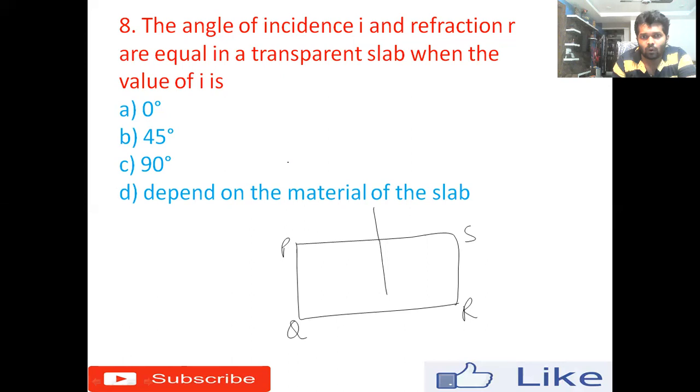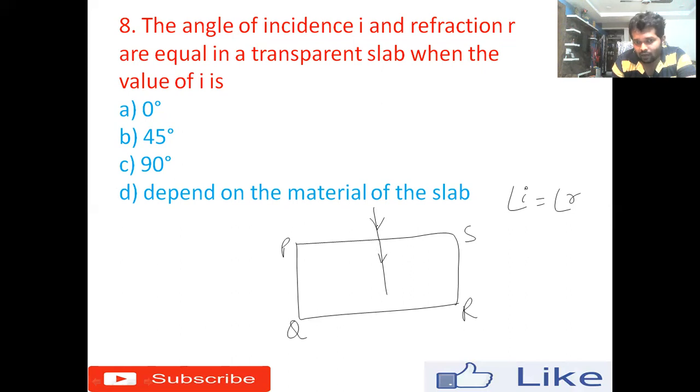So now what they are saying is the angle of incidence is I and refraction also R. They are saying angle of incidence will be equal to angle of refraction, it seems. So now what will happen? This is the incident light ray which is coming via normal.